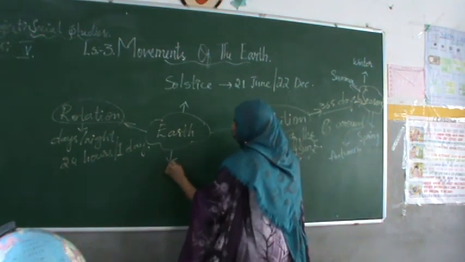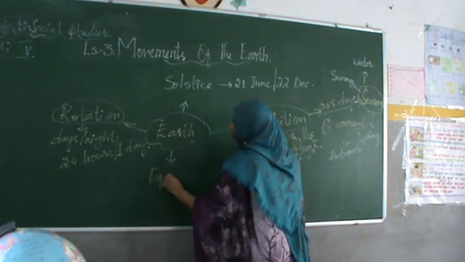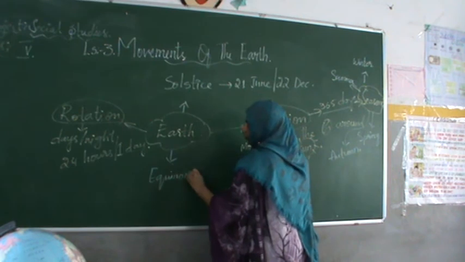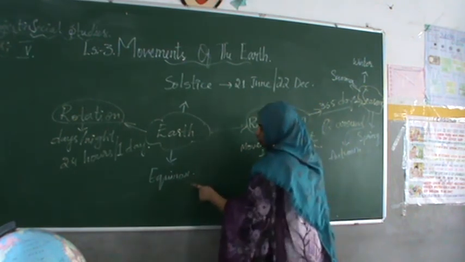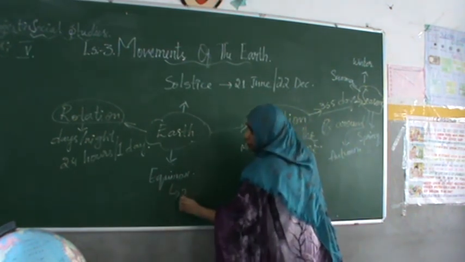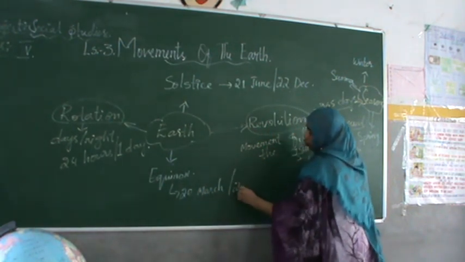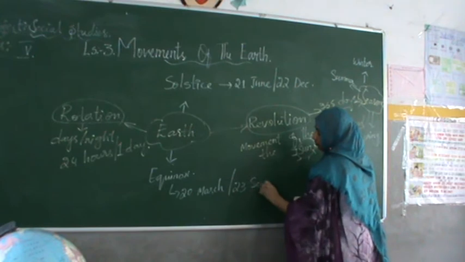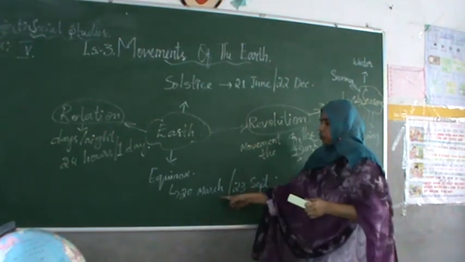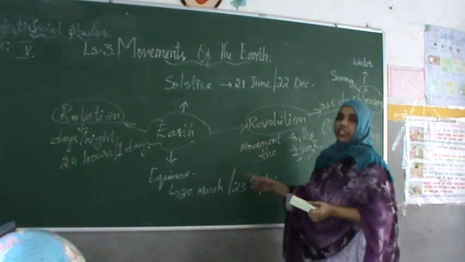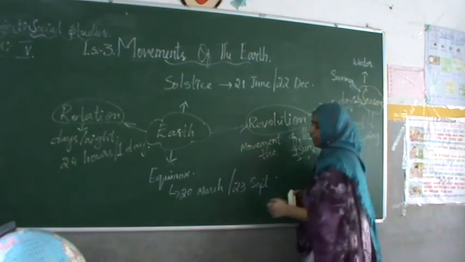Then equinox. We have also learned about equinox. What happens on these 2 days, March 20 as well as 23rd September? These 2 days experience equal day and equal night.